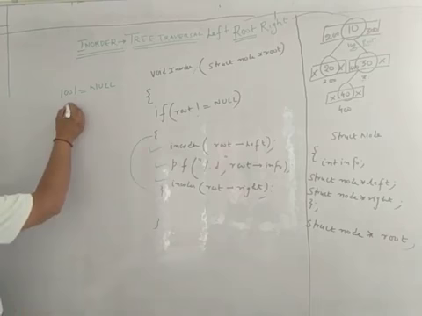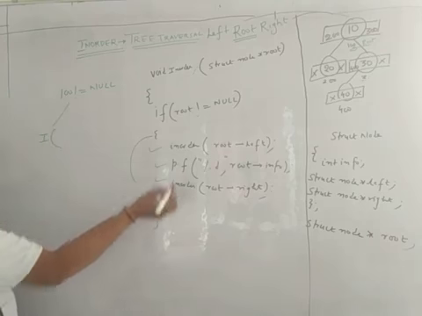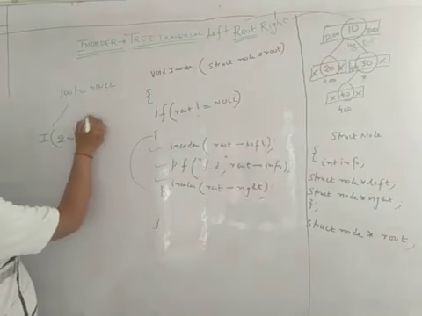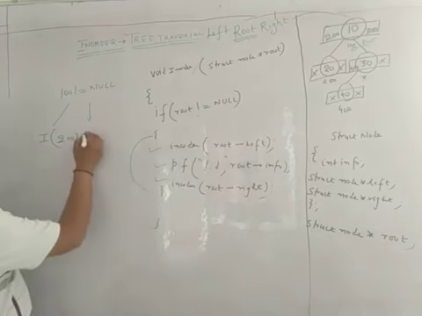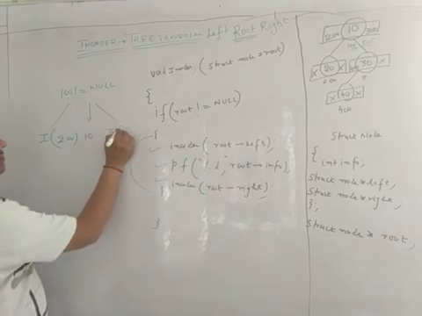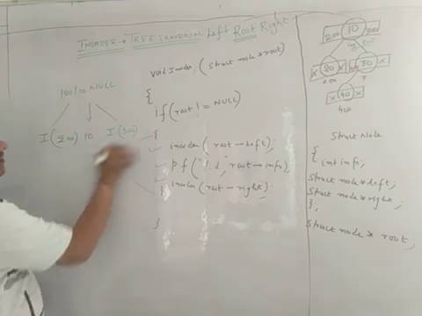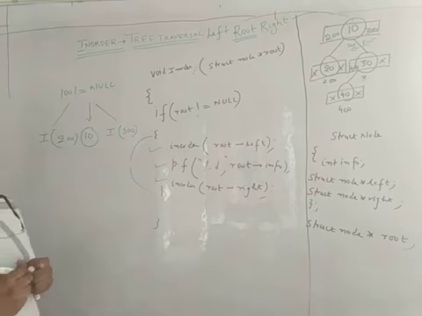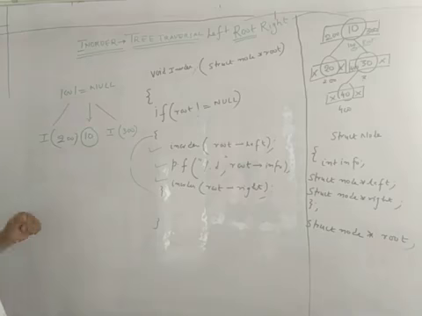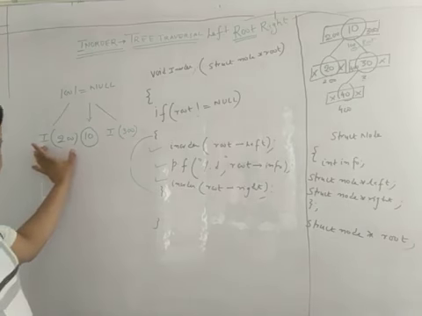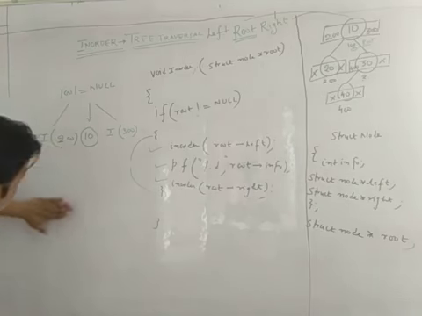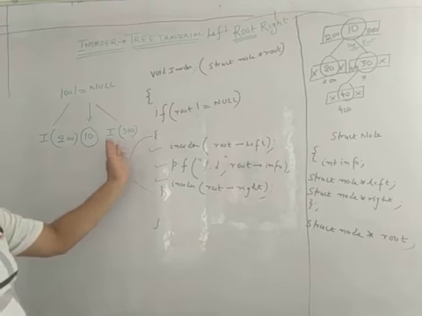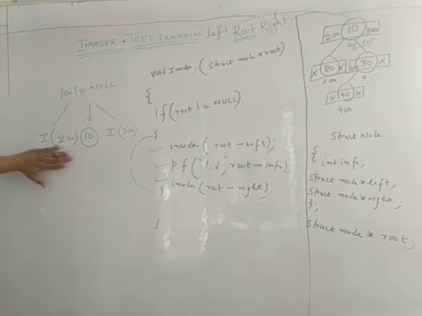First thing is a recursive call, in-order root's left. What is the left of 100? 200. So in-order 200. Then comes printf root info, which is 10. Again in-order root's right, which is 300. Remember guys, this 10 won't get printed first, because when I solve this function, the first thing that comes is the recursive call. Once you finish this recursive call, then we'll print this. This information is getting stored in the stack, and it will only be popped out when this function finishes.